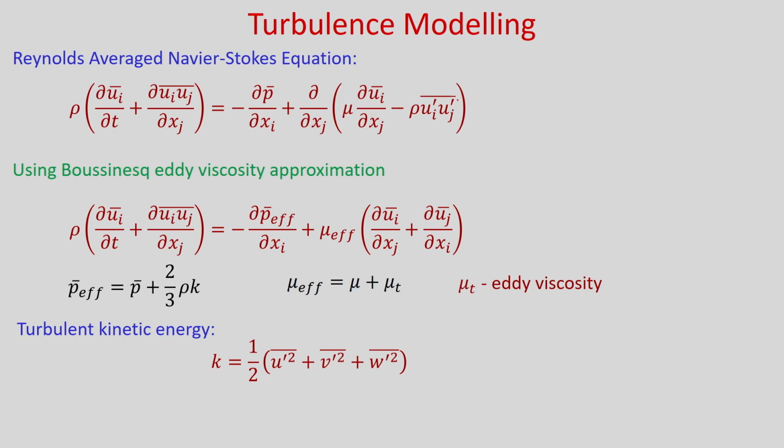So you can see this is the Reynolds average Navier-Stokes equations we derived, and this is the additional term, Reynolds stress, and then we used Boussinesq eddy viscosity approximation and we have written this equation where this mu effective is mu plus mu t, where mu t is eddy viscosity and it is still unknown, and this is the effective pressure, this is the mean pressure plus 2/3 rho k, where k is the turbulent kinetic energy from this fluctuating velocity. So now how to determine this eddy viscosity?